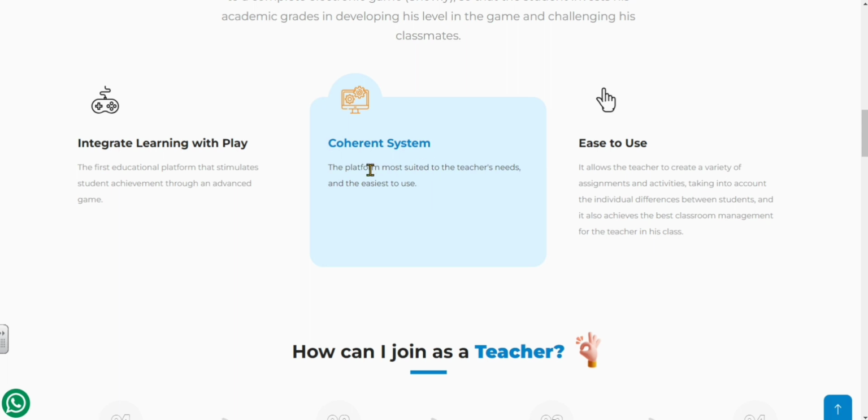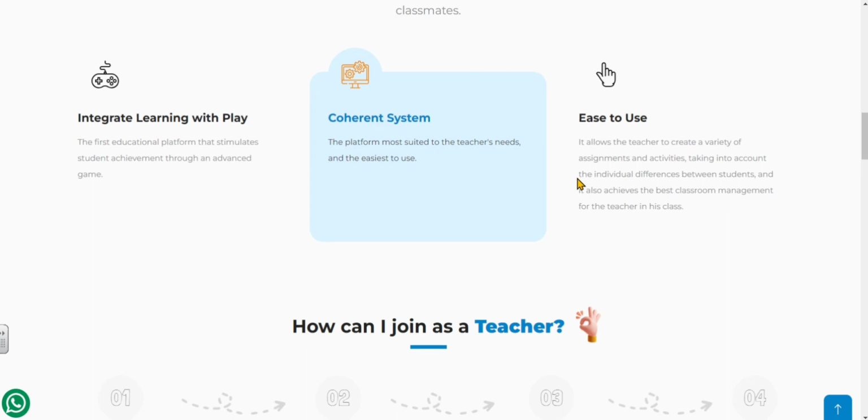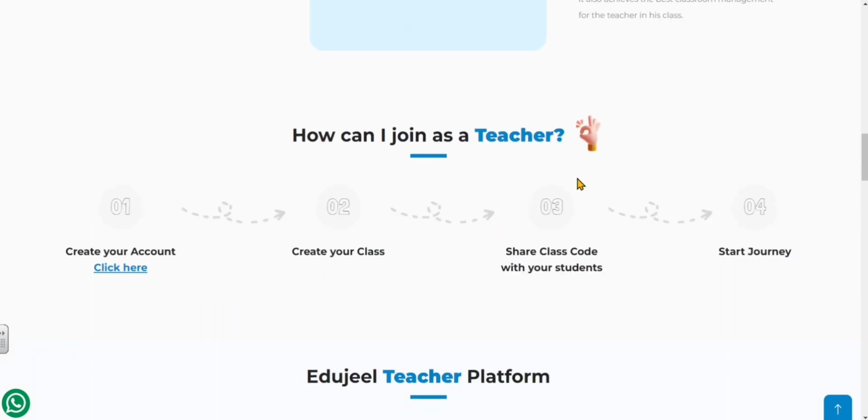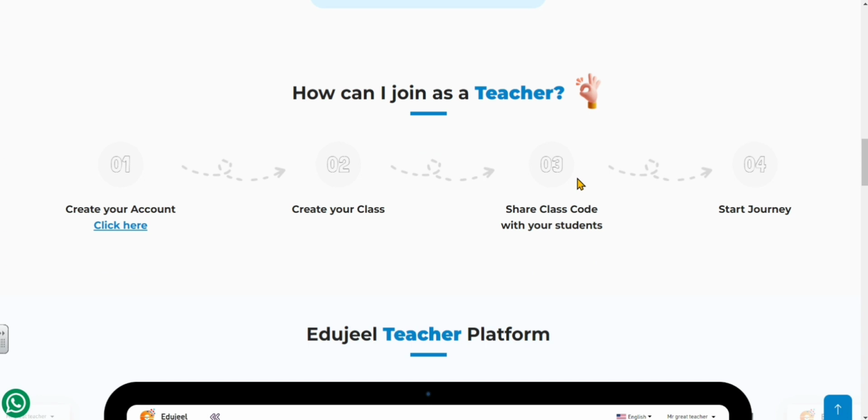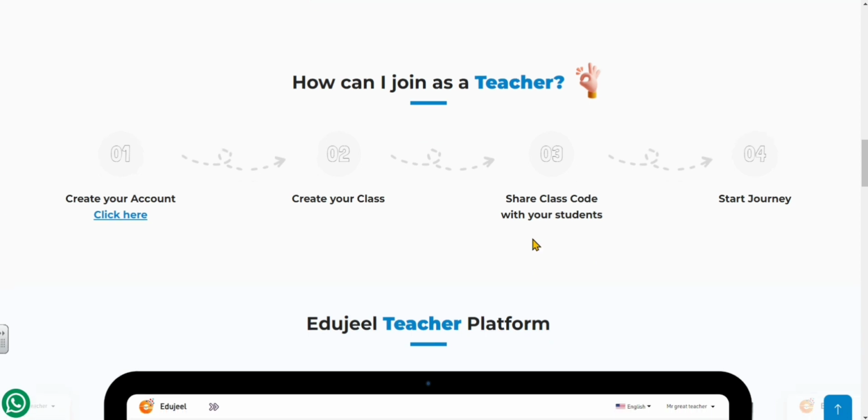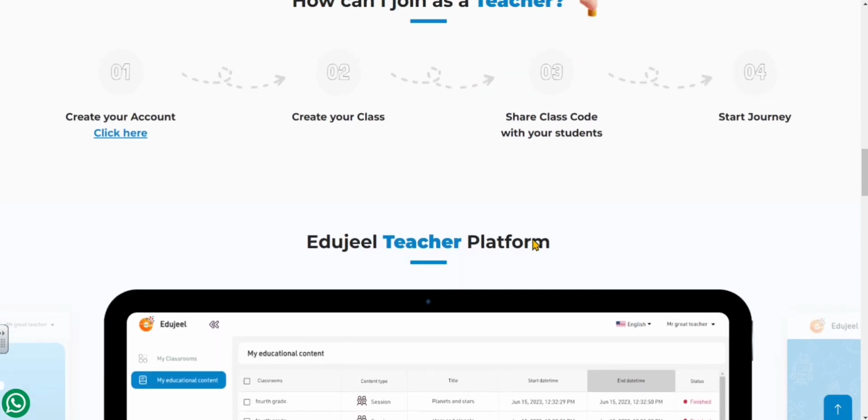Also, you can look here for the coherent system that we are making in this platform, which suits the teacher's needs and is easy to use, of course. Also, I'd like to tell you about how a teacher can join the platform. First of all, as a teacher, you can join this platform through these steps.